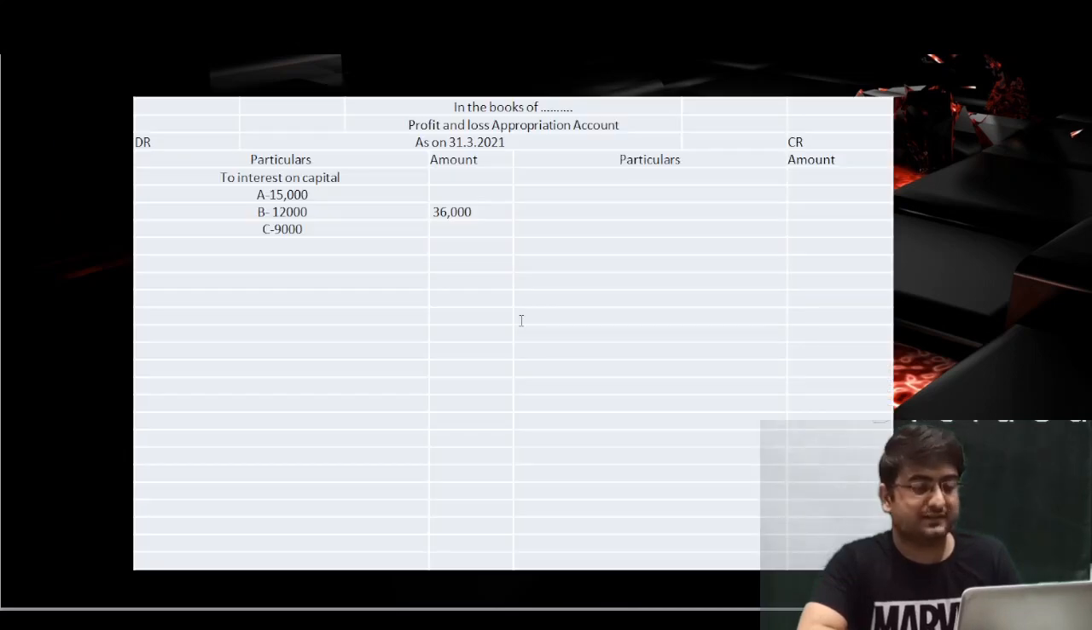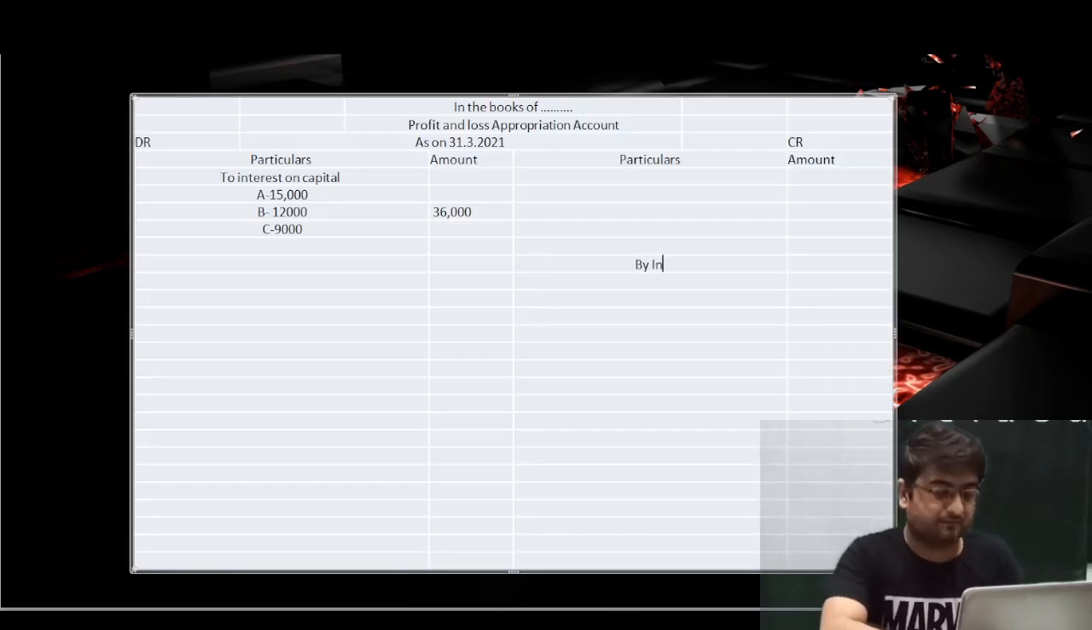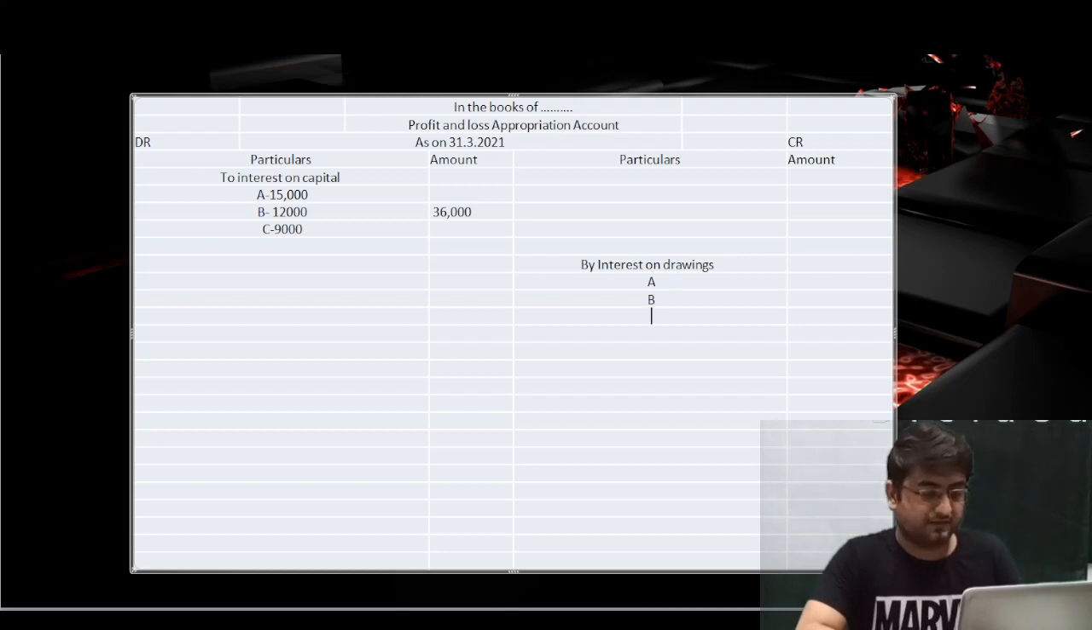We'll simply go on the credit side. We'll leave one space from the top and write "By interest on drawings" over here. I'll give A, B and C. In case of A, I have 1950. In case of B, I have 1800. And in case of C, I have 1650.